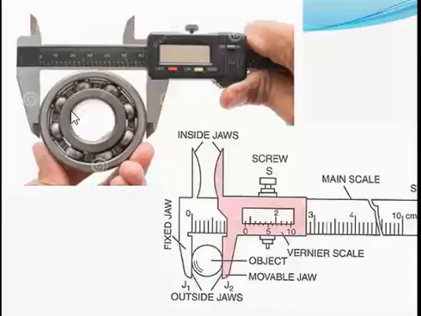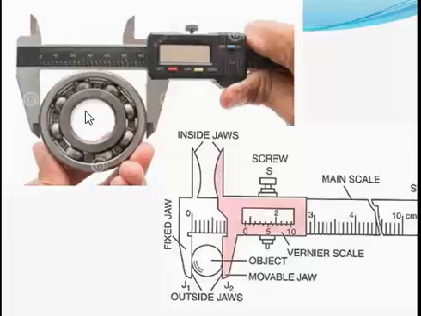Now there's another length measuring instrument. This one is called a vernier caliper. A vernier caliper is basically used to measure the internal and external diameter of a hollow object. As you can see here, this person is using a vernier caliper to measure the external diameter of a ball bearing. If he needs to measure the internal diameter, all you need to do is clip inside the ball bearing, and you can measure it.